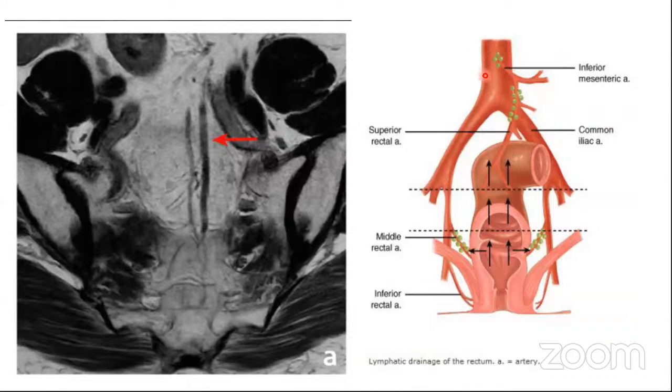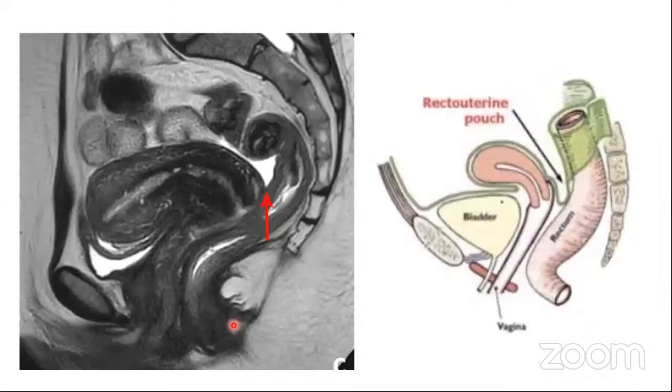So look carefully. This is the aorta. From the aorta, we are going to get an inferior mesenteric artery roughly at the level of L3. And this inferior mesenteric artery initially gives a left colic branch, and subsequently it bifurcates into the superior rectal artery and the sigmoid artery. So this point of bifurcation roughly occurs at the level of the sacral promontory, and this is the part where we take the cranial border of the mesorectum. Now, if you look at the MR image, then these superior rectal vessels will be occurring at the level of the sacral promontory.